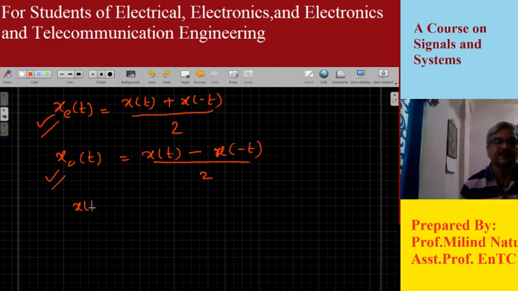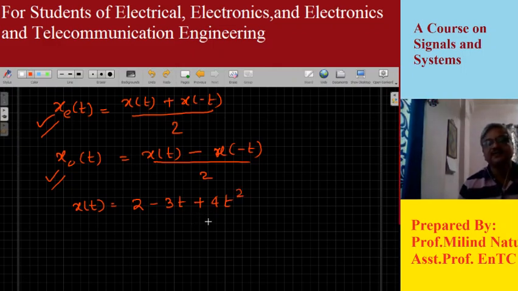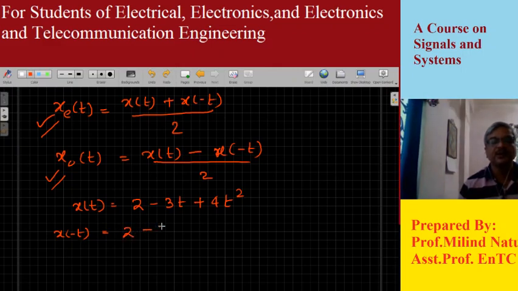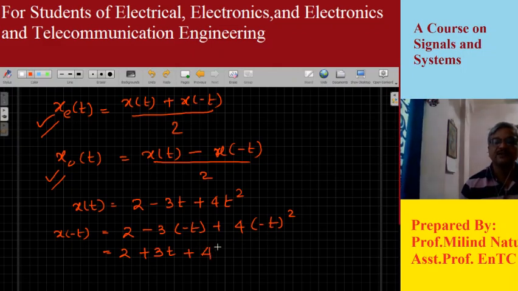Suppose in the exam, x of t is given to you, for example 2 minus 3t plus, let's say, 4t square, and it is asked to find whether this signal is even or odd. The first thing we need to do is substitute t with minus t because we want the folded version of the signal. So x of minus t will be equal to 2 minus 3 into minus t plus 4 into minus t square, which results in 2 plus 3t, because minus minus becomes plus, plus 4t square.